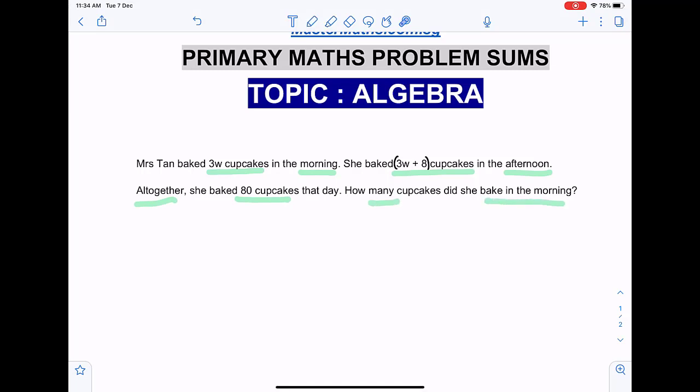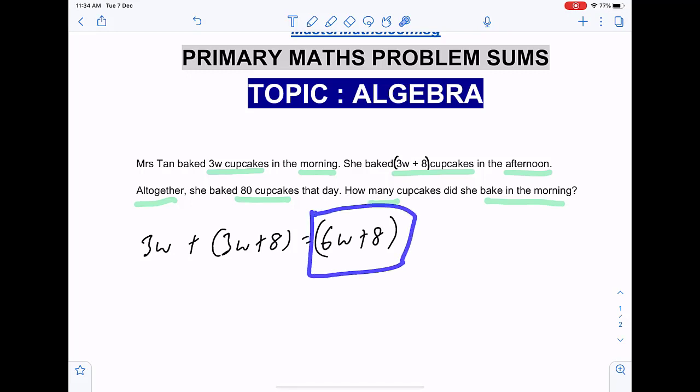Now, to do this, we need to add the morning and the afternoon cupcakes. So that will be 3W plus 8. So if you consider only the W family, that will be 6W plus 8 cupcakes in total. Now this right here is represented by 80 cupcakes. So how do I find the morning one, right? That's a question mark. So we need to find the value of W first.